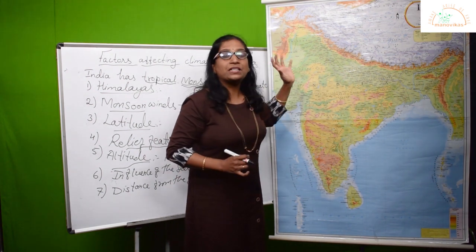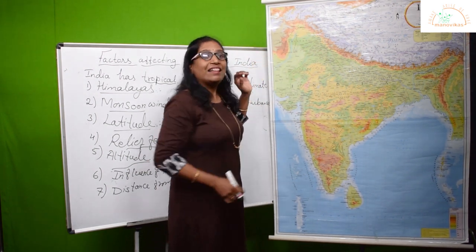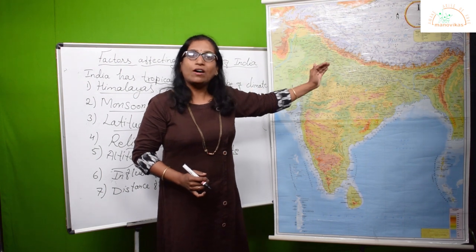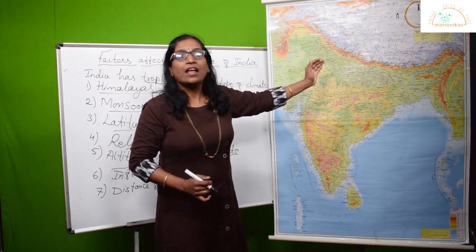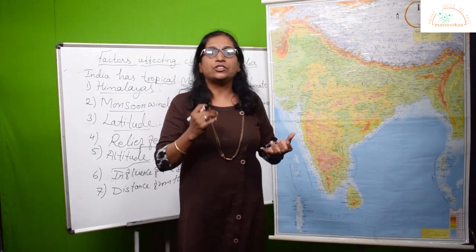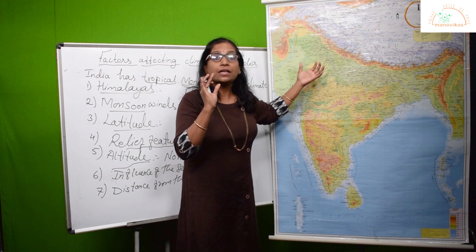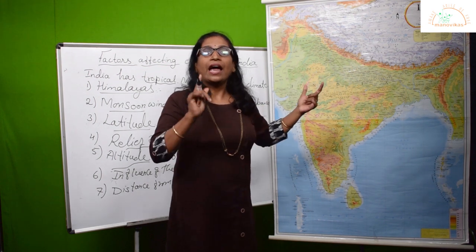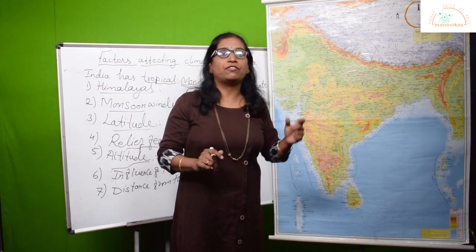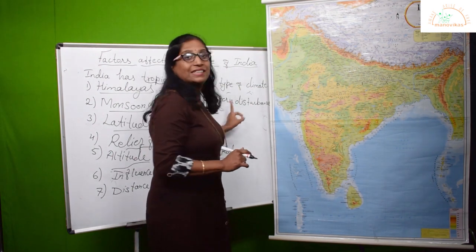Now there are a lot of temperate cyclones which originate from the Mediterranean Sea towards the west, and these temperate cyclones start moving towards the northwest side of India. When they do, they bring heavy rainfall into the northwest region, like Jammu and Kashmir or parts of Punjab. This rainfall comes during the winter season, and that's why they are called western disturbances. Is it clear? This rainfall is very beneficial for crops like wheat and barley. This is all about western disturbances.